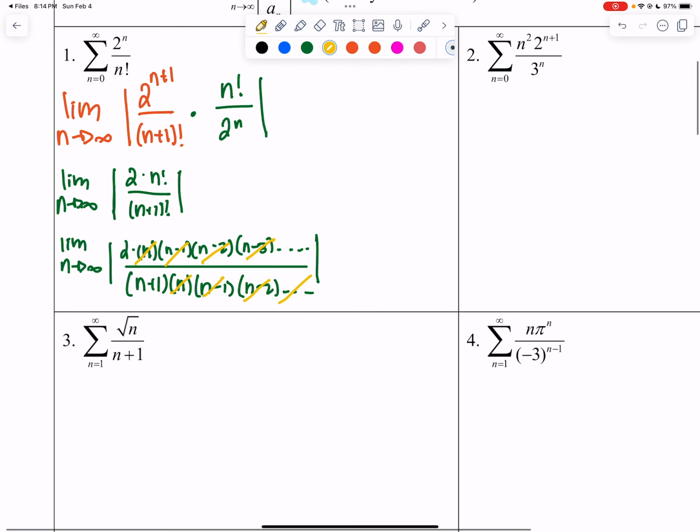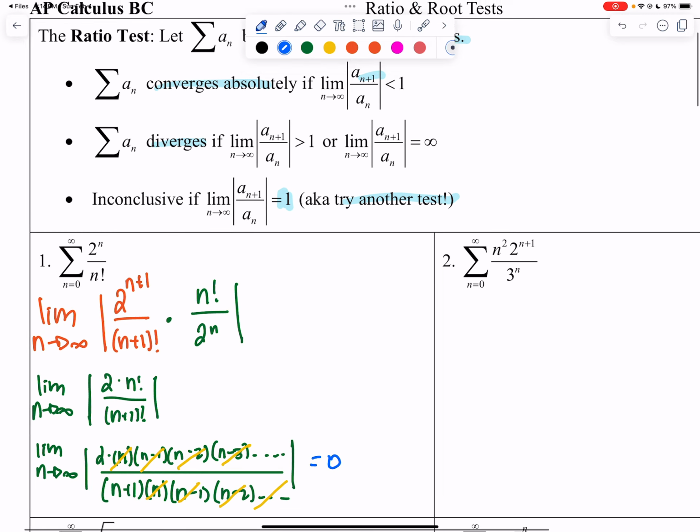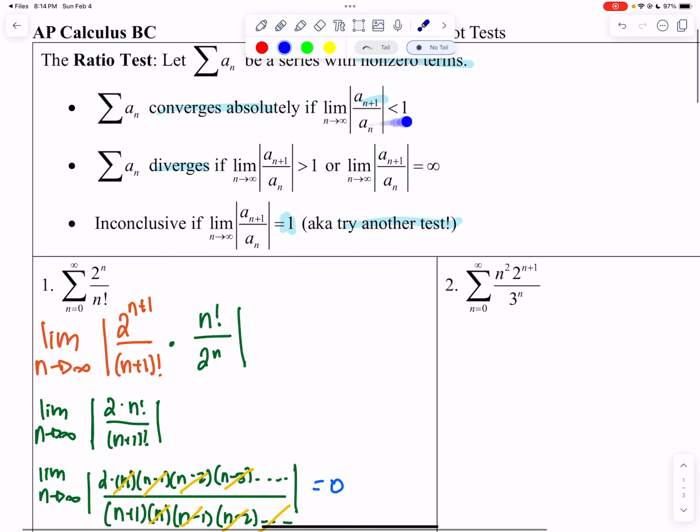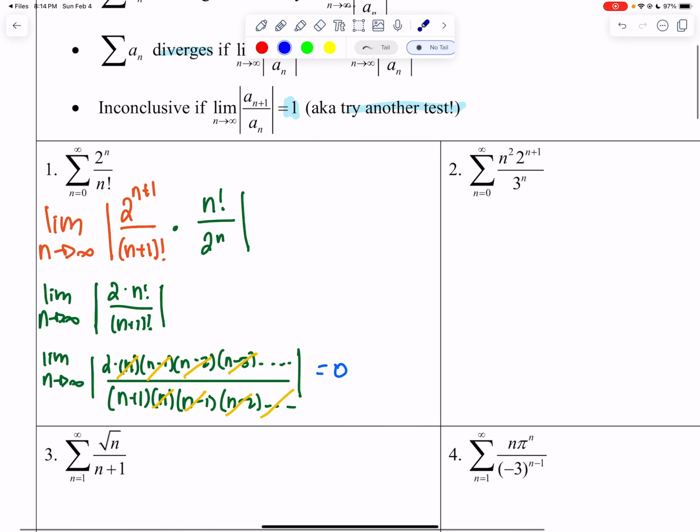So now I have the limit as n approaches infinity of 2 over n plus 1, and that's going to be 0. Since 0 is less than 1, this tells me that my series absolutely converges.